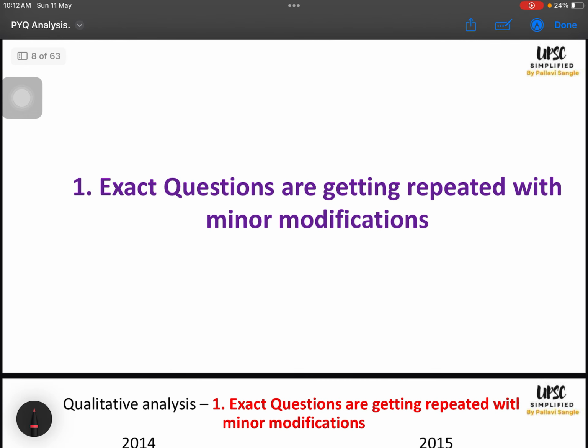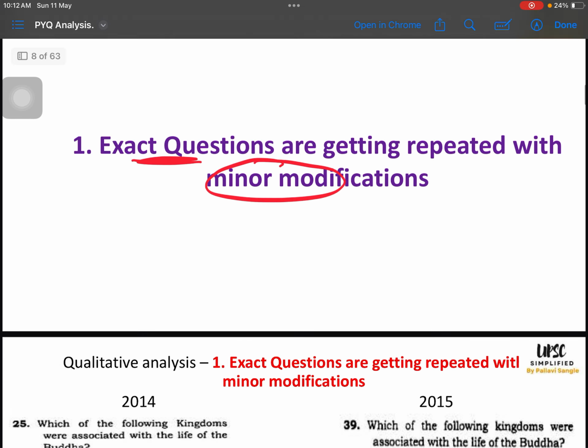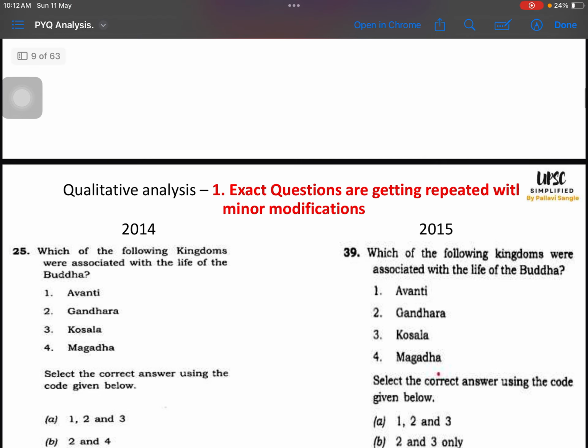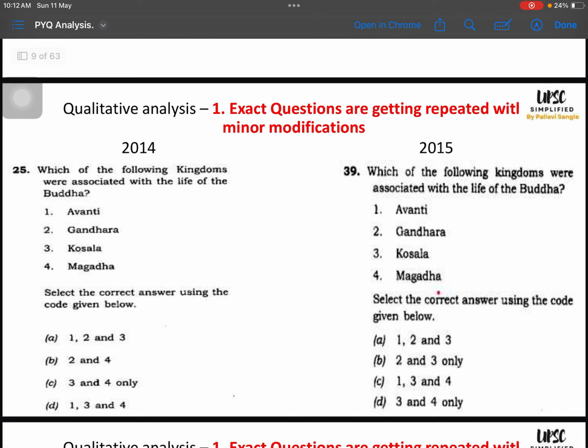There are 4 categories we have seen. That we will start with first category. I have added screenshots from PYQ so that illustrations get very clear. So exact questions are getting repeated with minor modifications. So let us see. After each category we will also see how to prepare, okay? Because just analysis is not helpful. Everybody knows that questions are repeating, everybody knows that PYQ is important, but how to prepare them is more important, right? So exact questions are getting repeated.